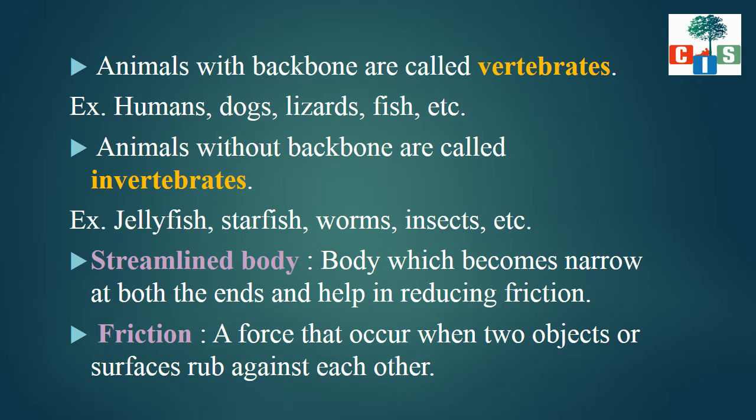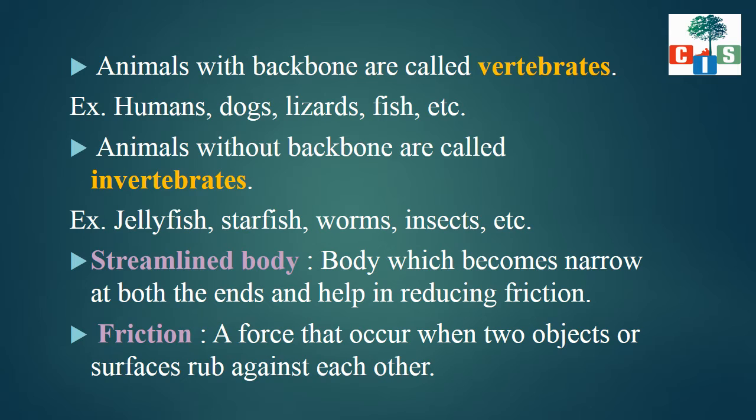Now, we will use one more important term, that is streamlined body. What is a streamlined body? A streamlined body means the body which becomes narrow at both ends and helps in reducing the friction. Now, let me give you examples of this streamlined body. When we look at birds and fishes, their shapes are different, is it? And their shape is the streamline shape. Even the aeroplane, boat or ducks, their shape is streamlined.